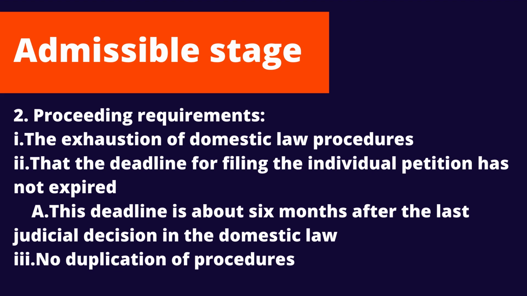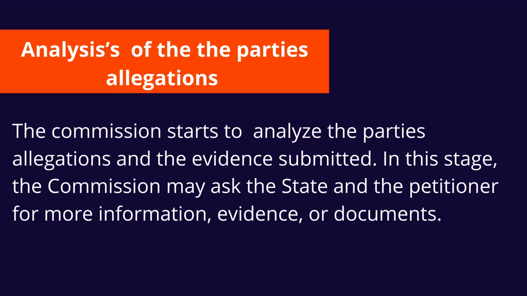Finishing the analysis of the admissibility stage, the Commission starts to analyze the parties' allegations and the evidence submitted. In this stage, the Commission may ask the state and the petitioner for more information, evidence, or documents. If the Commission in this analysis decides that the state is responsible for the violation of human rights, the Commission will issue a report on the merits that will include recommendations to the state to stop the violation of human rights or to repair the victims.